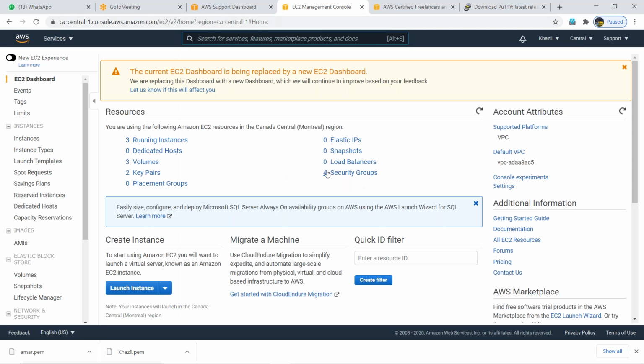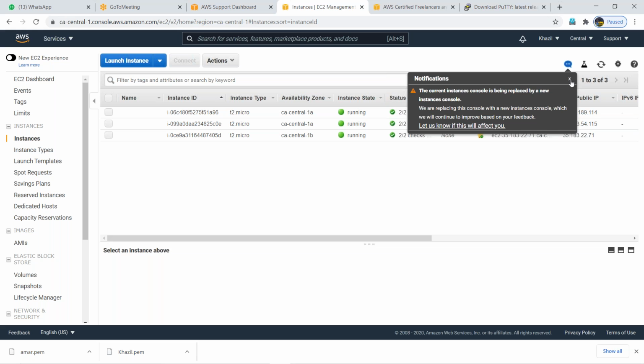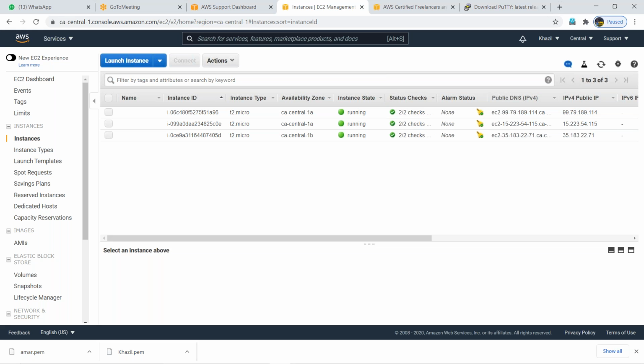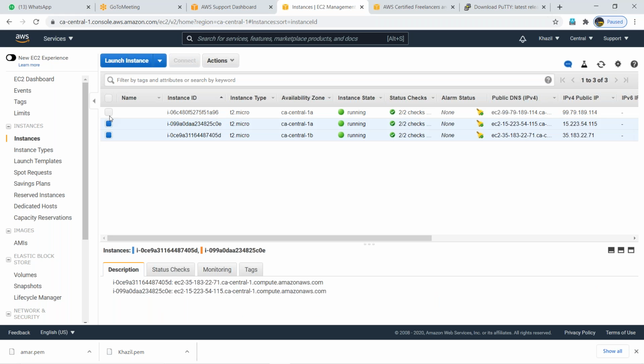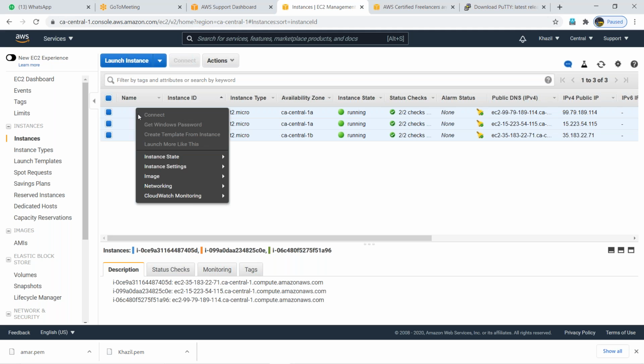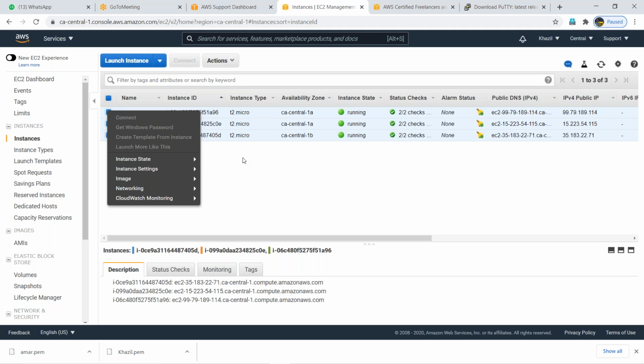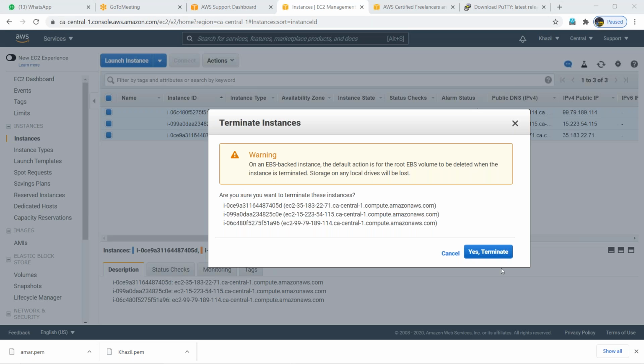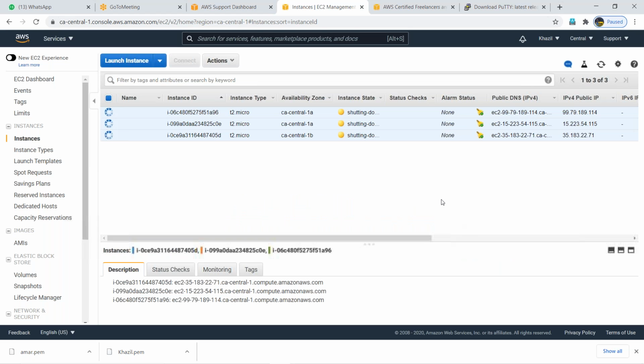One more thing, guys. Remember, go to your Linux box. Make sure that every day after your practice, shut down or delete your servers. Select your servers because, as I told you, 750 hours only are free of cost. Right click, Instance state, Terminate. Terminate means complete deletion. You are deleting all of the servers. In real time, we don't do that, guys. Only here.